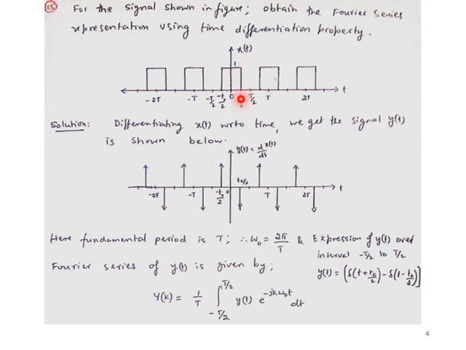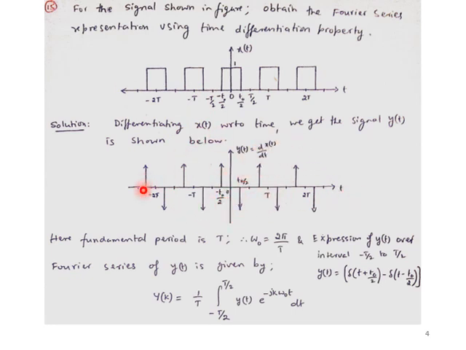At t naught by 2, what we are observing is that the value of x of t changes from 1 to 0. If you do the differentiation, it is also an impulse change, but in the negative direction. Hence it is going to minus 1 at t naught by 2, after doing the differentiation of x of t. This will continue for all the remaining points on the right and left hand side of the vertical axis.